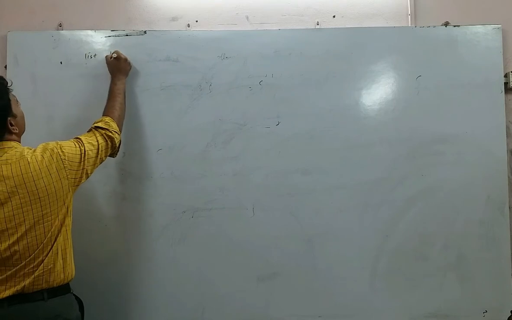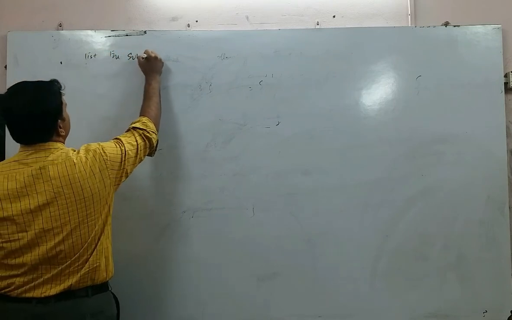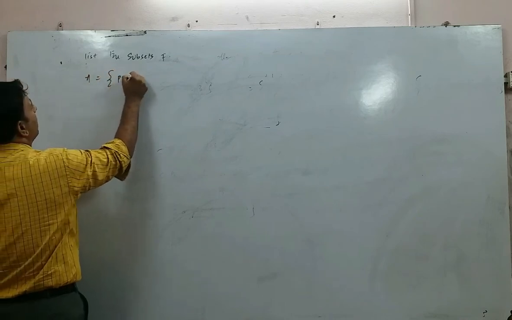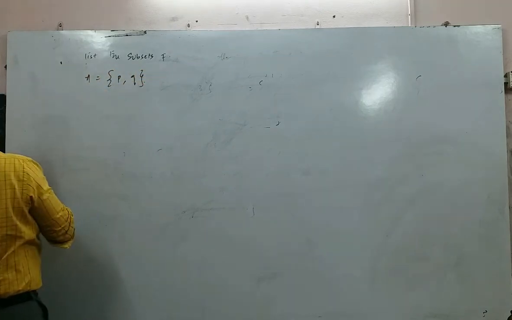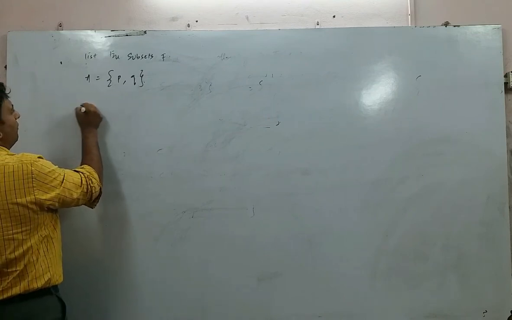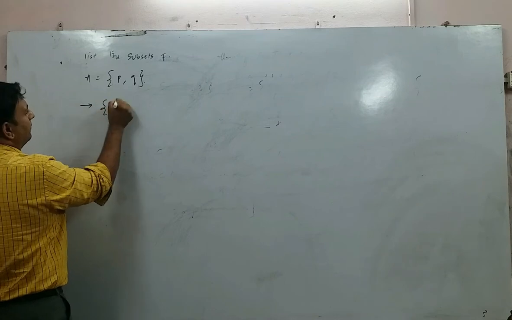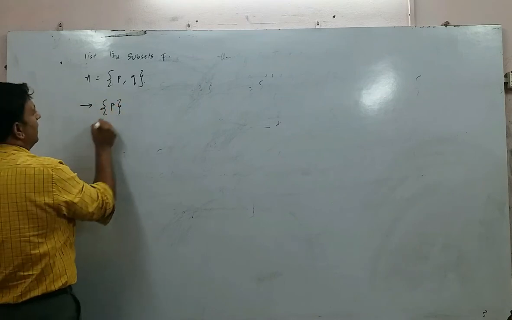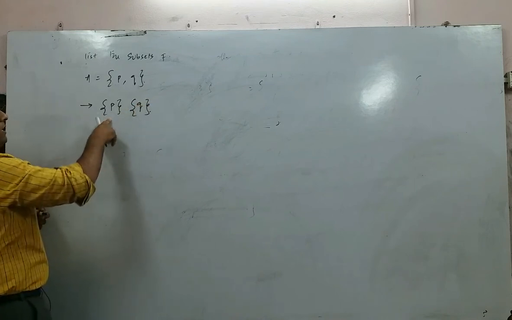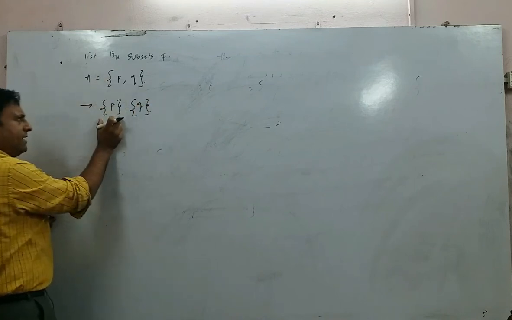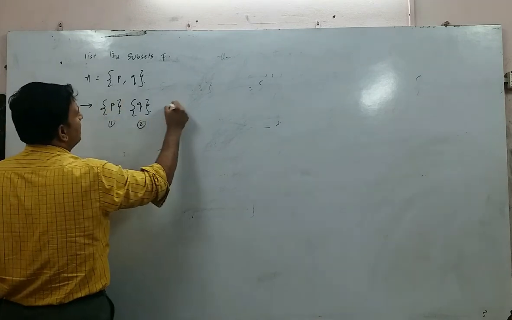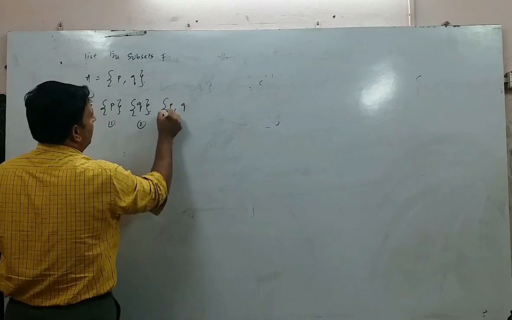List the subsets of A is equal to {P, Q}. Children, A is equal to {P, Q} is a set. Now, first I will write the set {P}, a new set. Then I will write {Q}. {P} is one set. Whenever you get braces, flower brackets, this is a set. This is the first set, second set. Now {P, Q}, same thing.